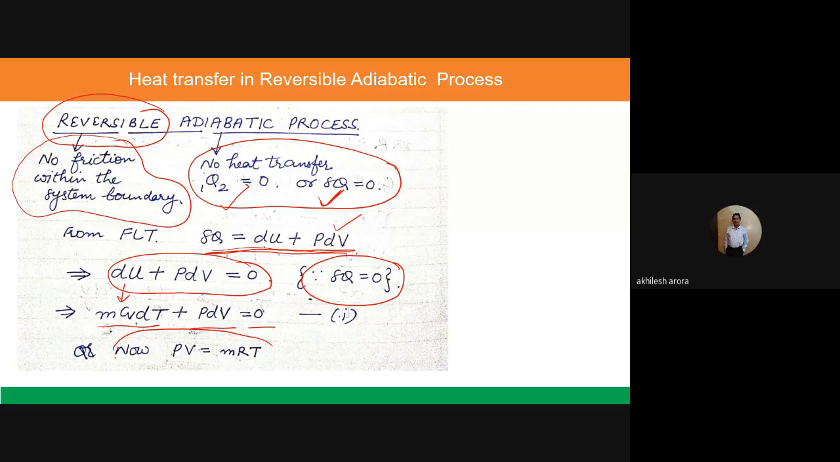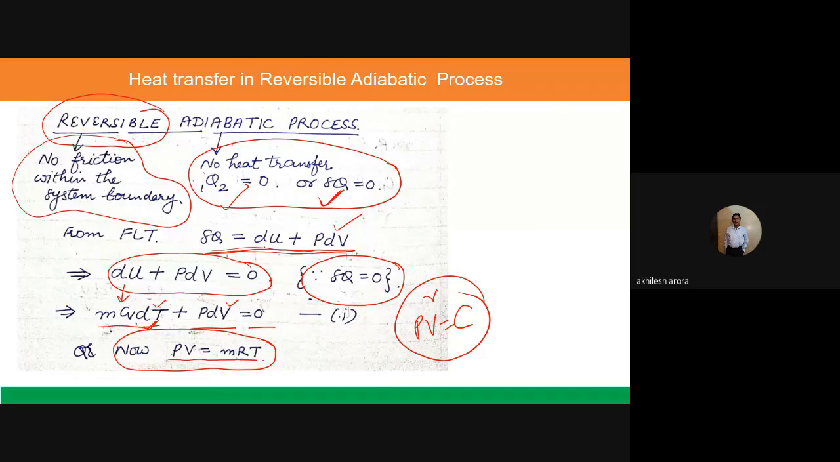Now I know this equation. If I want a relationship between pressure and volume, you already know this equation: PV raised to power gamma is equal to constant, but how to get it? Now in this equation, you have V here, you have T here, but I want a relationship between pressure and volume. So what I will do, I would like to remove this dT from this particular equation.